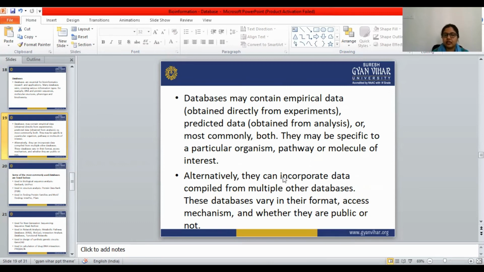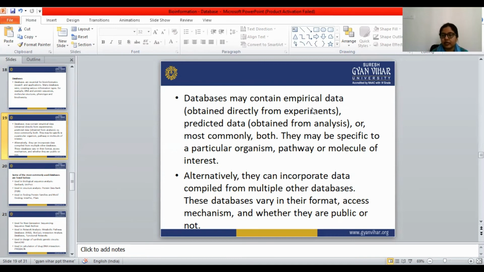Alternatively, they can incorporate data compiled from multiple other databases. These databases vary in their format, access mechanism, and whether they are public or not. So databases may contain empirical data, predicted data, or both, and they may be specific to particular organisms, pathways, or molecules of interest.